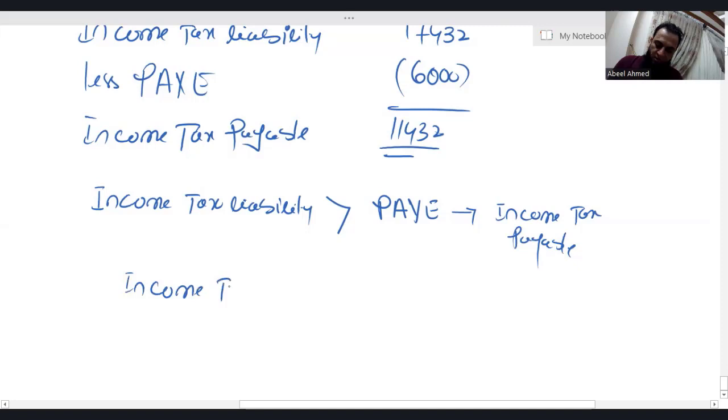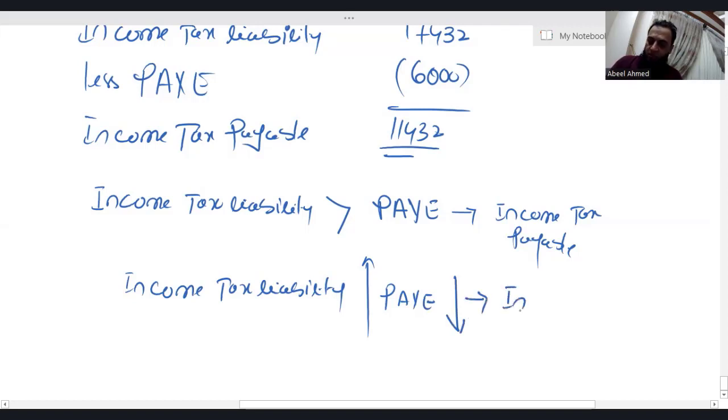Let's say your PAYE is lower and the income tax liability is higher; the difference is going to be income tax payable.